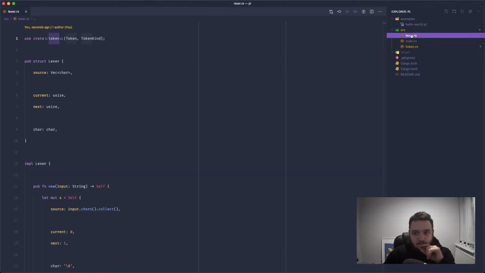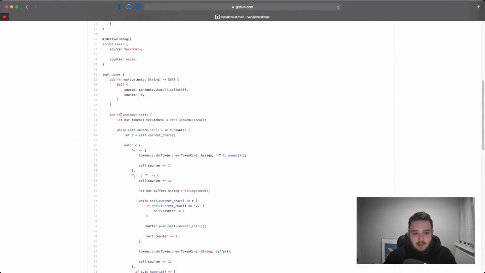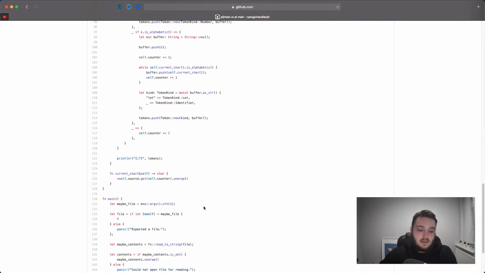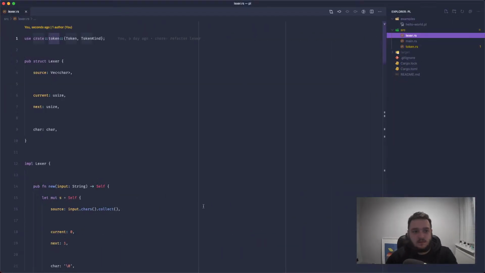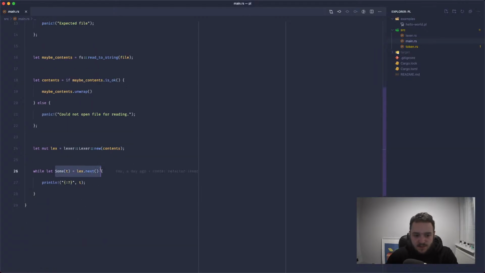Another thing that's worth noting, previously on the first stream, this lex method would go through the entire input, figure out if there were any tokens, build up a vector of tokens, and then return those tokens. That's fine for debugging, which is what we're doing inside of main. We're saying while there is some token being returned by next, we're just printing out that token.